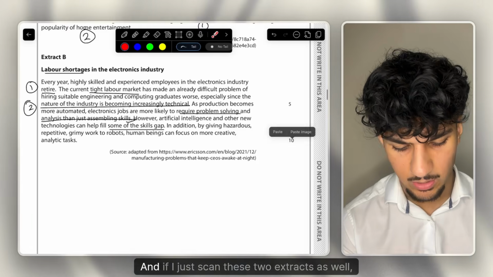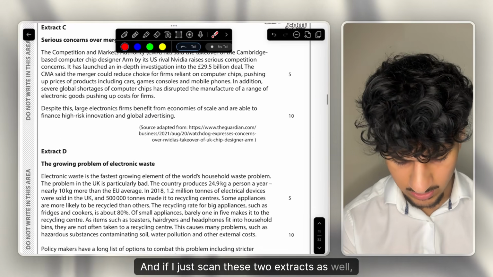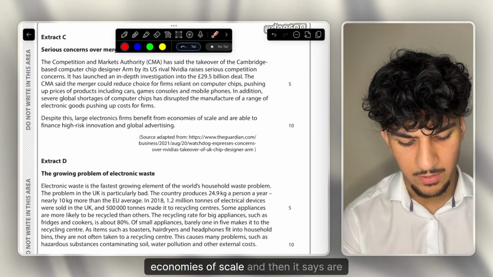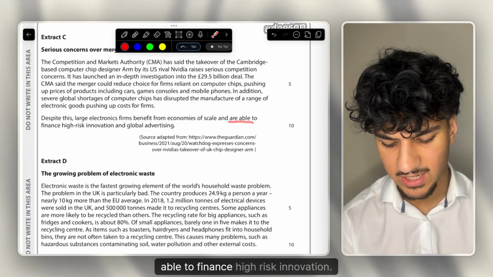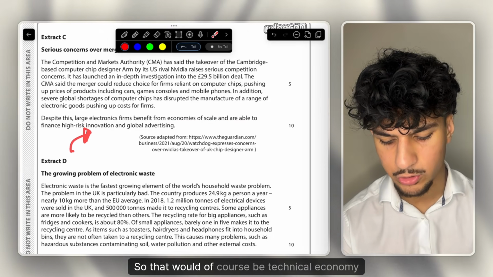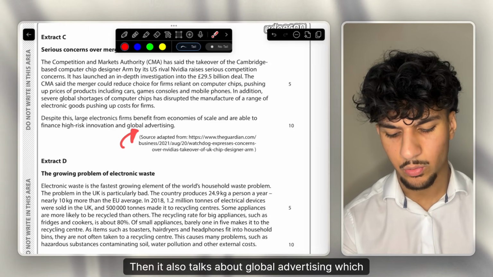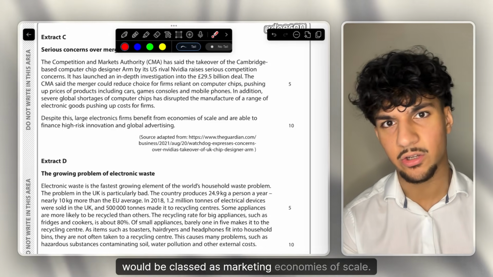This is innovation. And if I just scan these two extracts as well, towards the end, this does mention the keyword of economies of scale, and then it says they are able to finance high risk innovation. So that would, of course, be technical economies of scale. Then it also talks about global advertising, which would be classed as marketing economies of scale.